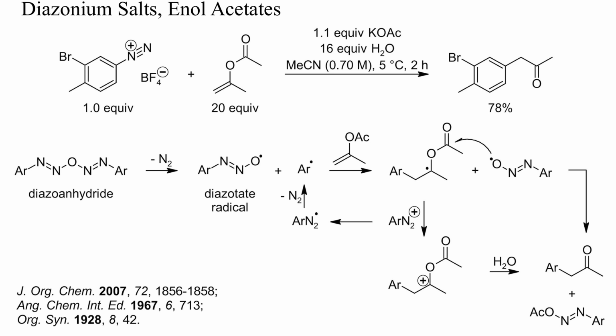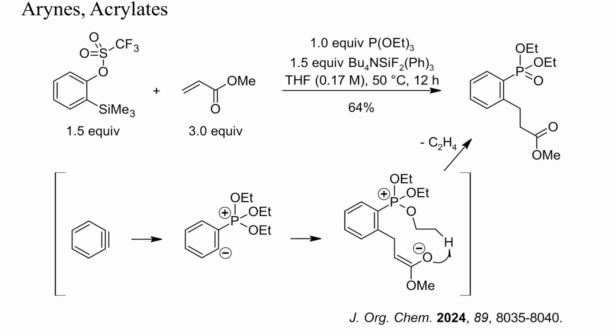These compounds can fragment into a relatively stable diazotate radical and an aryl radical. The latter then starts a radical chain reaction, where the addition product of the aryl radical to the enol acetate is oxidized by the diazonium salt. The reduced diazonium radical fragments into nitrogen and the aryl radical. Intermediate arynes can also be alkylated. Here, benzyne was generated from a triflate in the presence of triethyl phosphite and methyl acrylate. The main product was an aryl propionic ester.